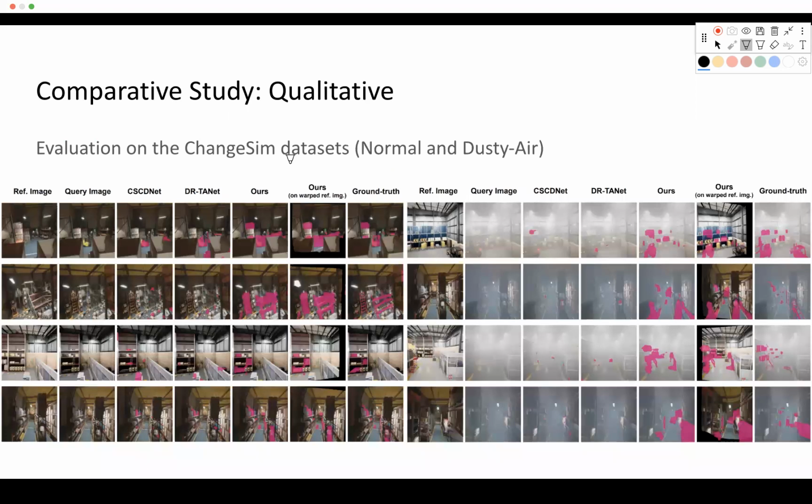This is a qualitative comparison result. Given reference and query images taken at different time steps, previous works do not robustly detect changes, whereas our method could detect changes robustly. And in the case of dusty air, where reference and query images have different environmental features, previous methods could hardly detect changes, whereas our method could detect changes robustly.